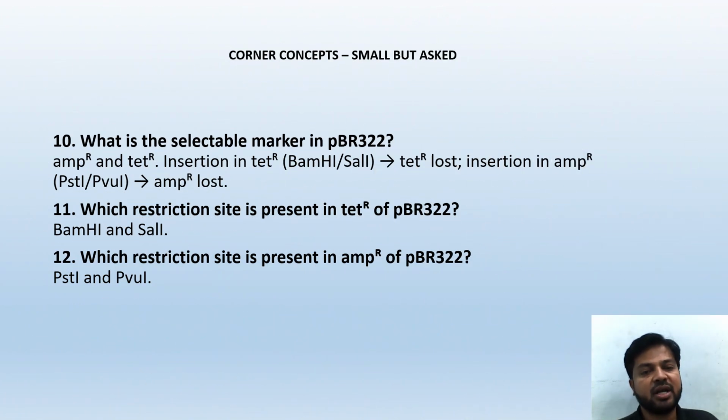What is the selectable marker in pBR322? AMP-R and TET-R. Insertion in TET-R, that is at BamHI and SalI, causes TET-R to be lost, and insertion in AMP-R makes AMP-R lost. We have already studied which restriction sites are present in TET-R of pBR322: BamHI and SalI. Which restriction sites are present in AMP-R of pBR322? PstI and PvuI.